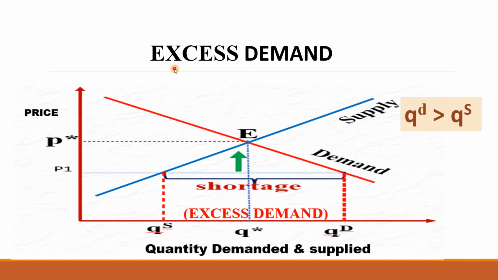Therefore, if you have to describe excess demand, then you have to select a price which is less than the equilibrium price. Then only is there more demand, excess meaning more demand. Demand will be more when the price is less, when the price is less than the equilibrium price. This is the price P1 we are indicating here.